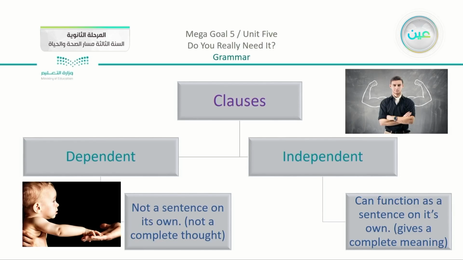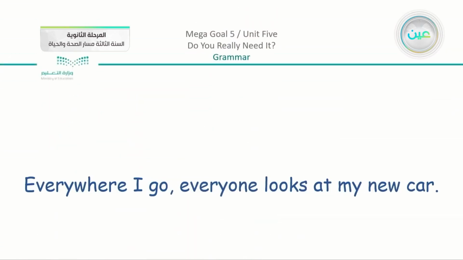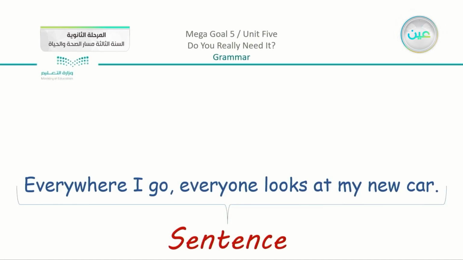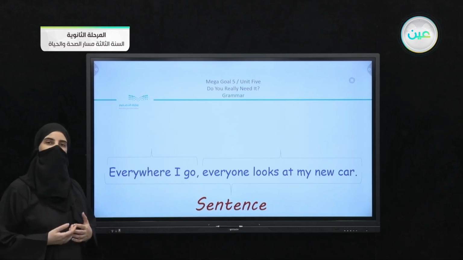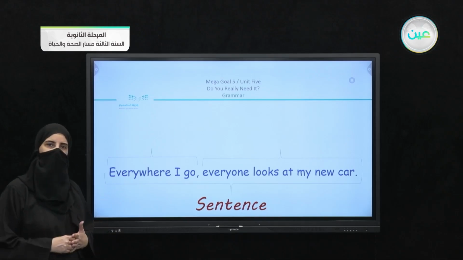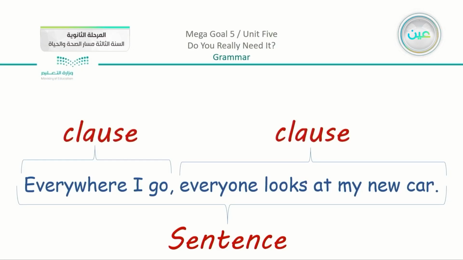Now, going back to our basic title, which is about adverb clauses, we are going to say that dependent clauses are actually adverb clauses. Now, going back to our example here, we said something about a complete sentence that we have here. And we have here the two clauses, as we mentioned. But if I just say, everywhere I go, do you understand? Does it give you a complete meaning here? No, actually, if I just tell you everywhere I go, there is something missing, which means that we have here a dependent clause, sorry.